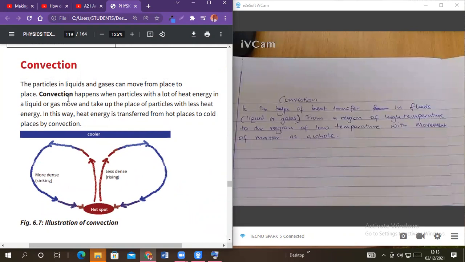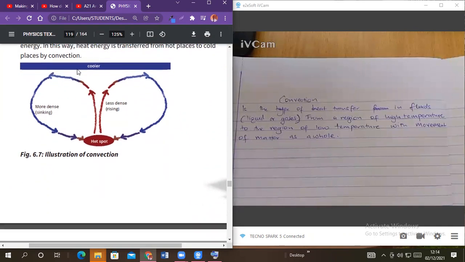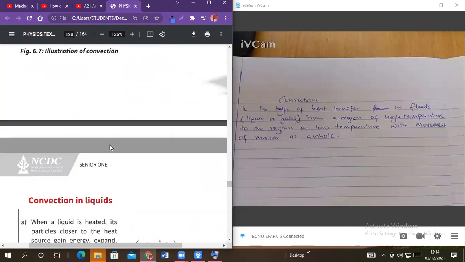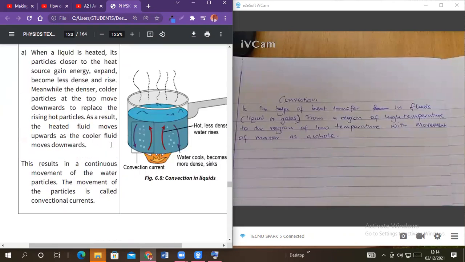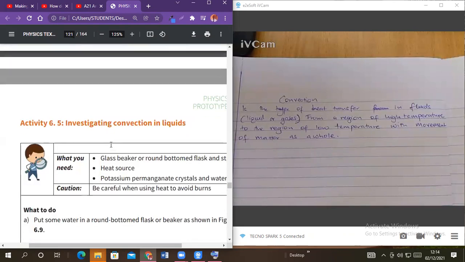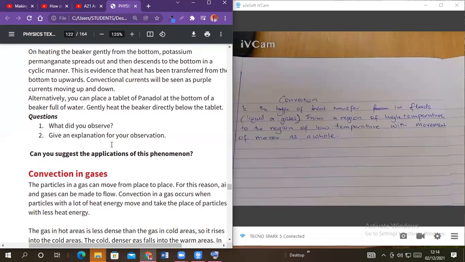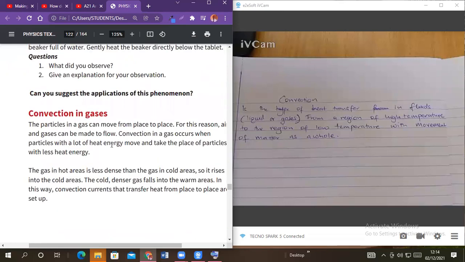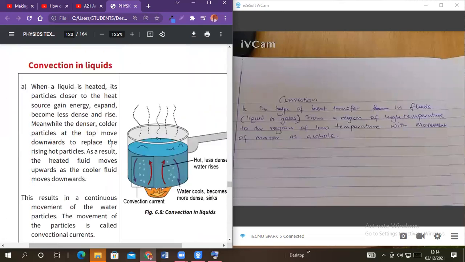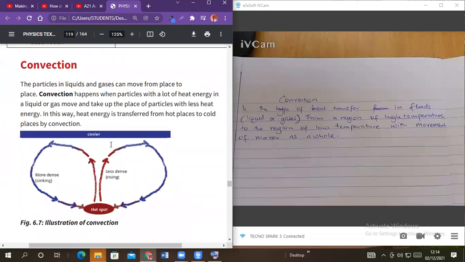In this way, the heat energy is transferred from the hot places to the cold places by convection. So above here it is cold, but down here it is very hot. There is an experiment we are going to look at, and then we shall see even the one which we are going to do in the lab. So this is very important. We shall also note it down.